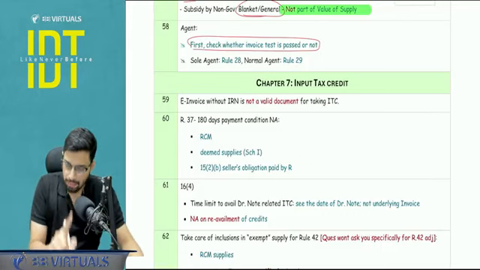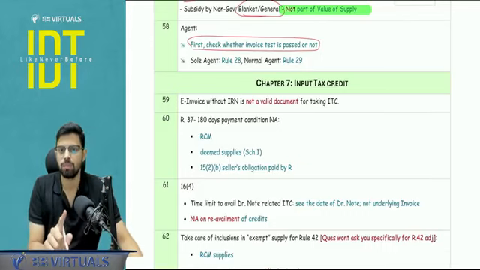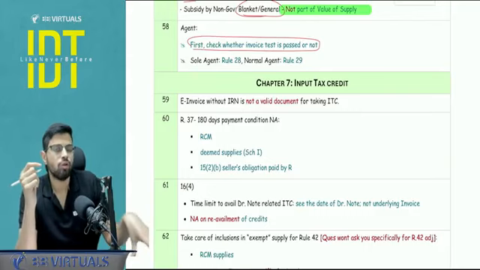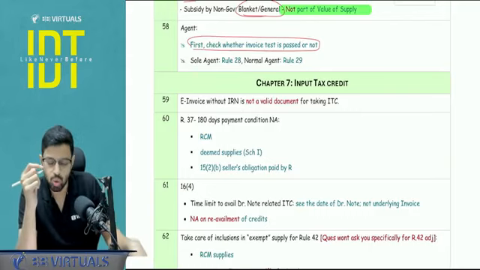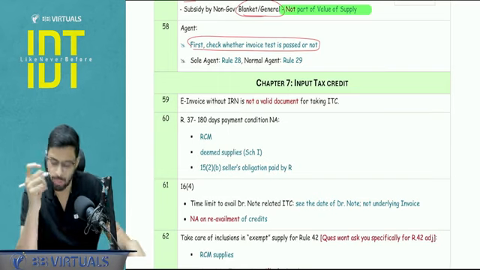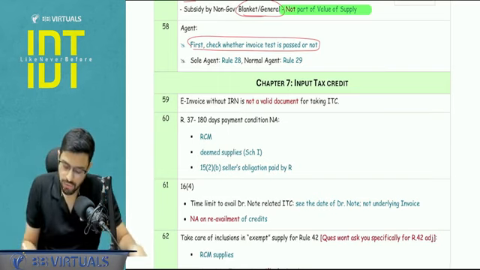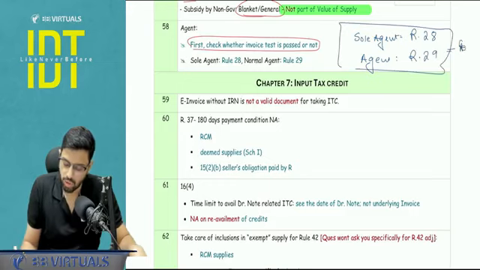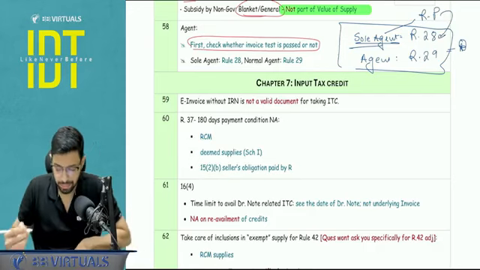And if the supply is happening, as per chapter number 1, then you apply the valuation rules. You apply rule number 28 for a sole selling agent or sole agent, and if it is a normal agent, you apply rule number 29. So the point to be noted: if it is a sole agent, you apply rule number 28. If it's a normal agent, you apply rule number 29. Don't commit a mistake here. This is important to note. A sole selling agent is a related person, hence we apply rule number 28.